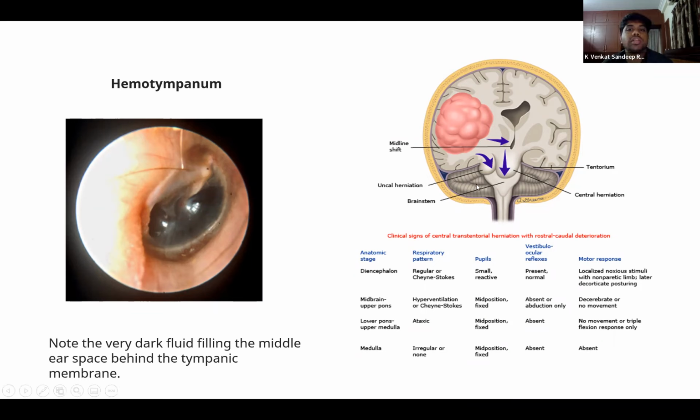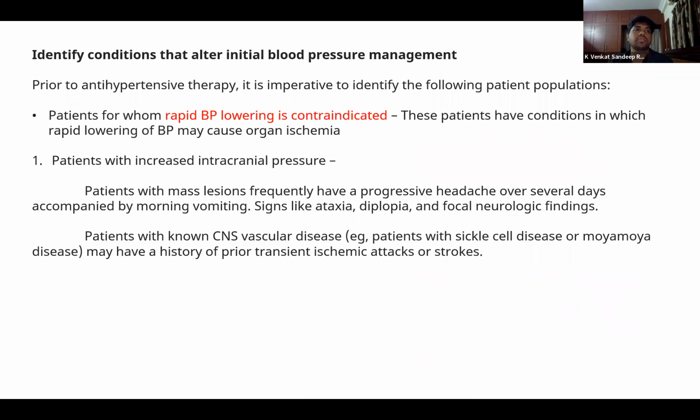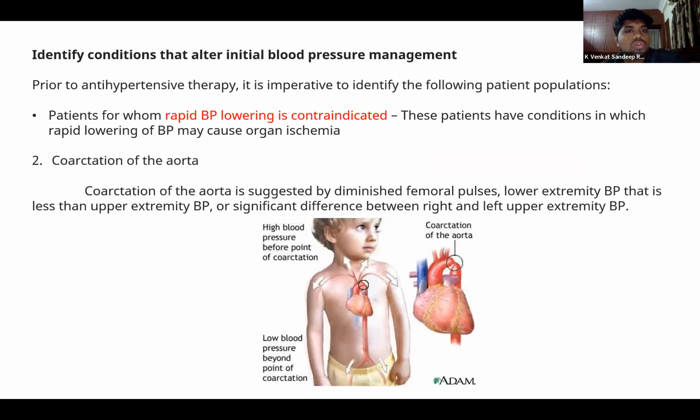Also in cerebral herniation syndromes, in all these conditions, we try to deal with the raised ICP instead of decreasing the mean arterial pressure. Apart from that, we should also look for signs of coarctation of aorta. So we should always check blood pressures in both the upper limbs and the lower limbs, to rule out coarctation of aorta.